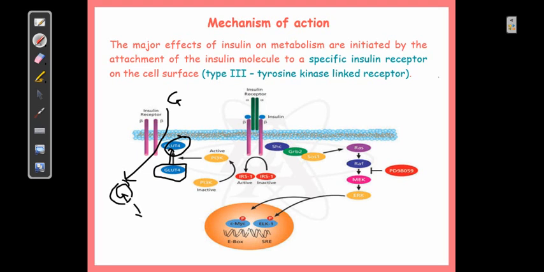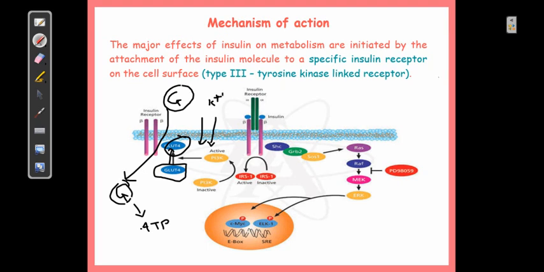Not only glucose entry, but also entry of amino acids, entry of fatty acids, and entry of some small substances like potassium is promoted by the presence of insulin. So definitely it increases utilization of not only glucose, but also amino acids, fatty acids, and small ions like potassium.